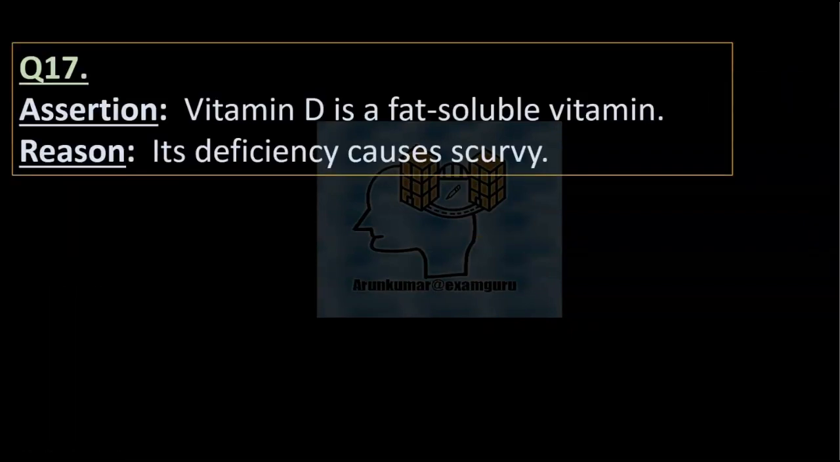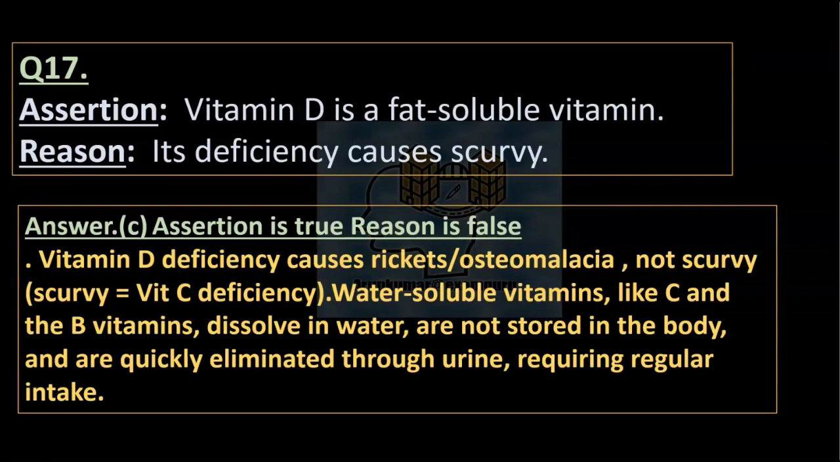Question 17. Assertion: Vitamin D is a fat-soluble vitamin. Reason: Its deficiency causes scurvy. Right answer option C. Assertion is true. Reason is false. Vitamin D deficiency causes rickets or osteomalacia, not scurvy. Scurvy is due to vitamin C deficiency. Water-soluble vitamins like C and B vitamins dissolve in water, are not stored in the body and are quickly eliminated through urine, requiring regular intake.